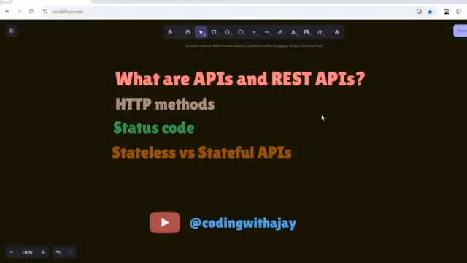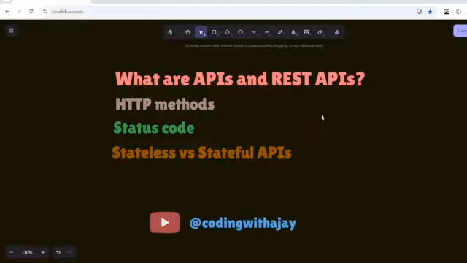Stateful means the server stores some kind of information related to requests, like recording sessions or caching. If the server is storing anything related to requests, it is stateful, and if it doesn't, it is stateless. The reason we use stateless is that it is good for scalability.